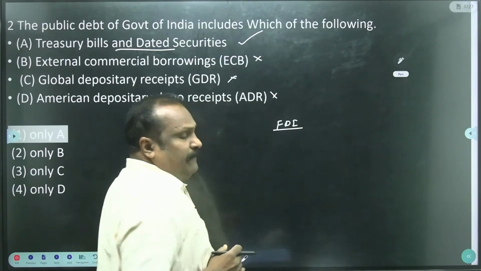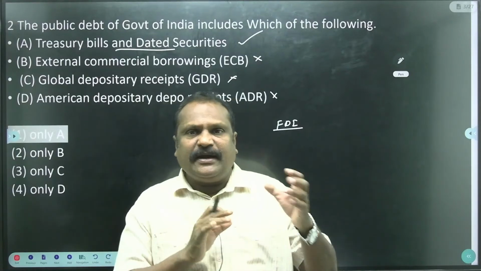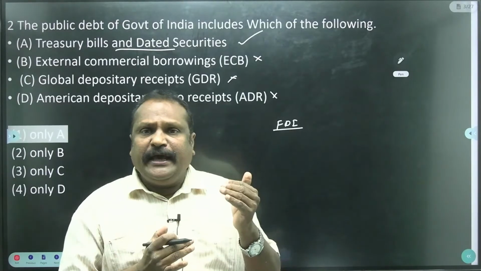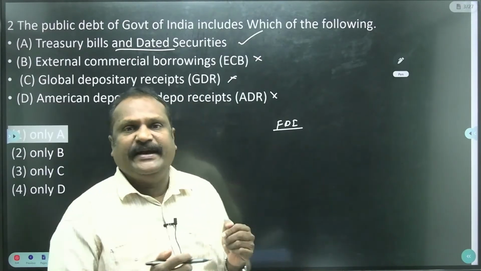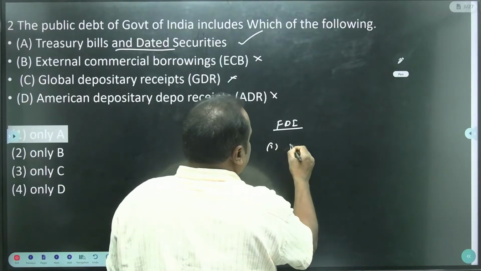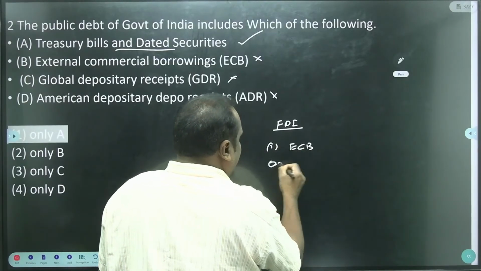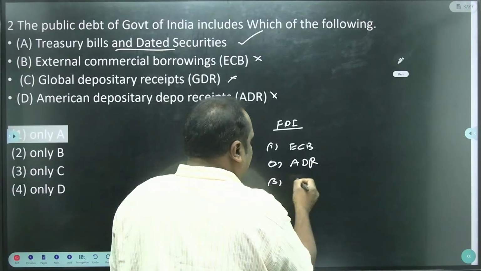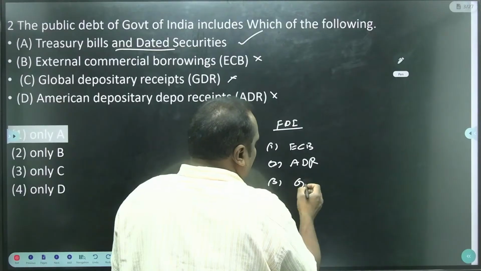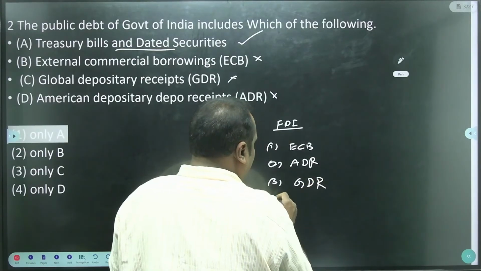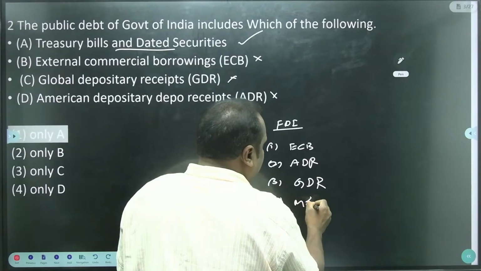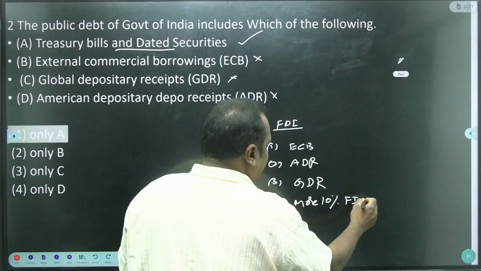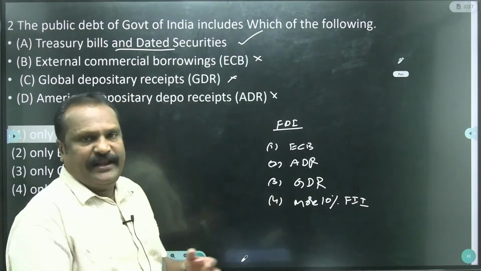See, there is foreign direct investment. When foreigners come to India physically and start a business, that is known as foreign direct investment. Foreign direct investment comes in different forms. One is external commercial borrowing, ADR, American depository receipts, and GDR, that means global depository receipts, and FII of more than 10% is also considered as FDI.